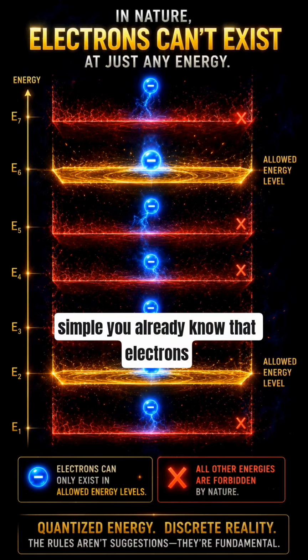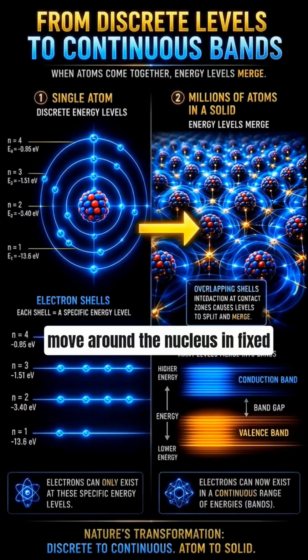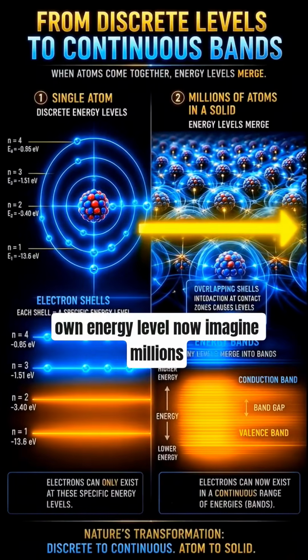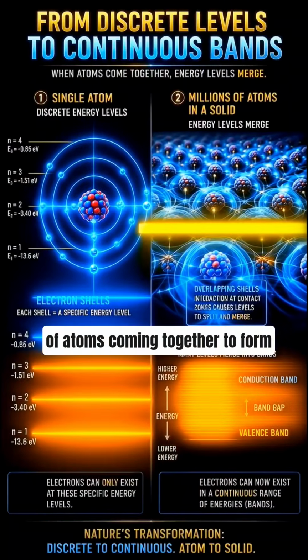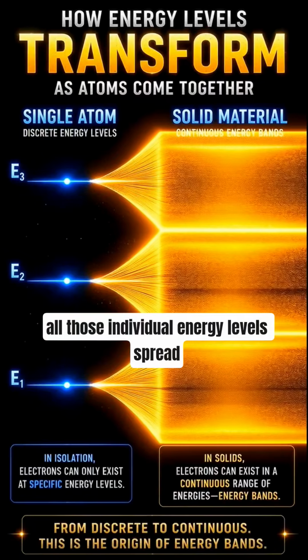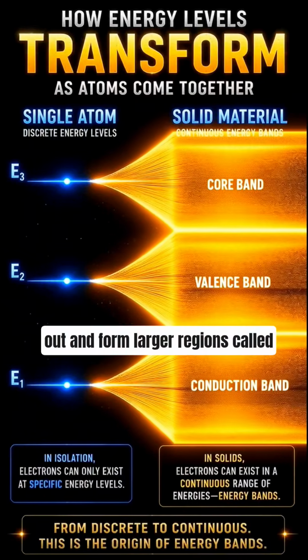Let's make this simple. You already know that electrons move around the nucleus in fixed shells, and each shell has its own energy level. Now imagine millions of atoms coming together to form a solid material. When that happens, all those individual energy levels spread out and form larger regions called energy bands.